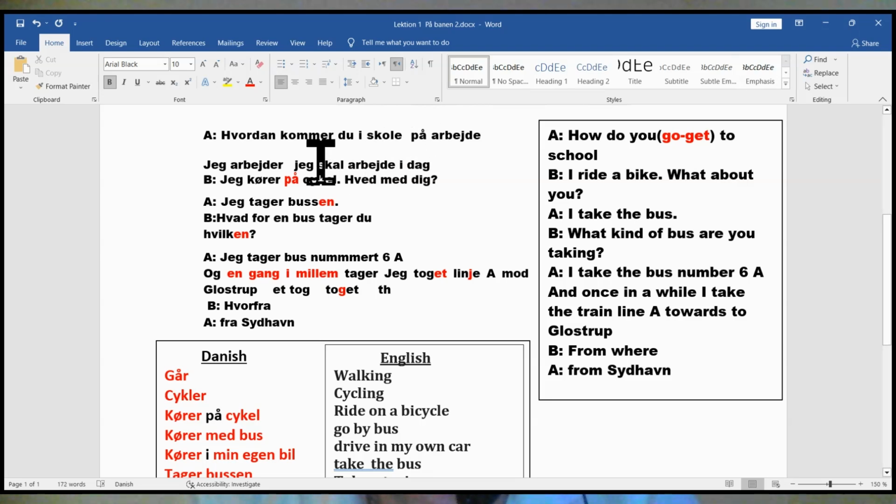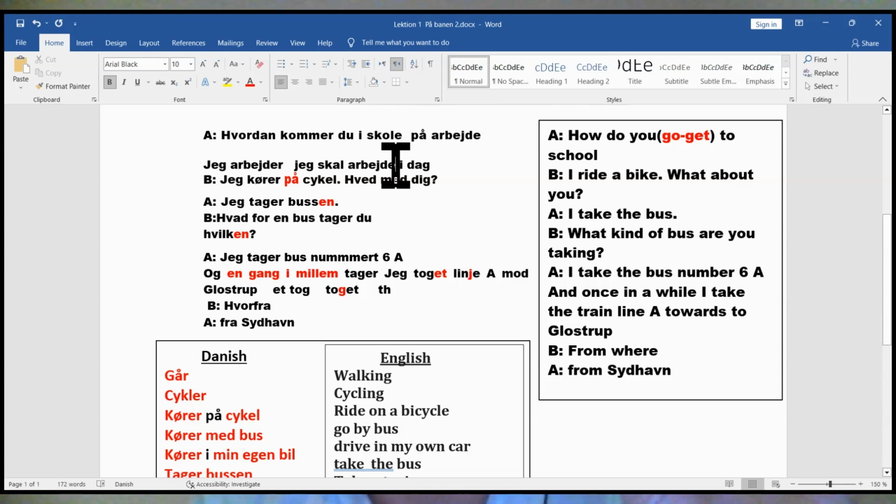Here it is a verb. Verb number one because of the modal verb, and here the verb number two. So there are two verbs. Modal verbs: kan, må, skal, bør. Okay? And then if the modal verb comes, the second verb is without R. Always. If it's jeg må arbejde, jeg kan arbejde, jeg skal arbejde. Okay? So jeg skal arbejde, jeg må arbejde, here without R. Never put R here.